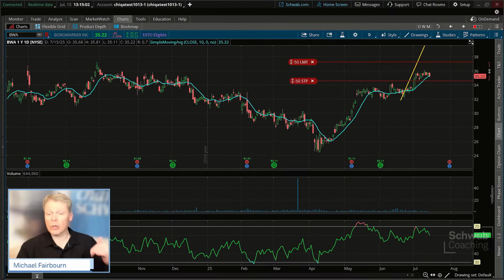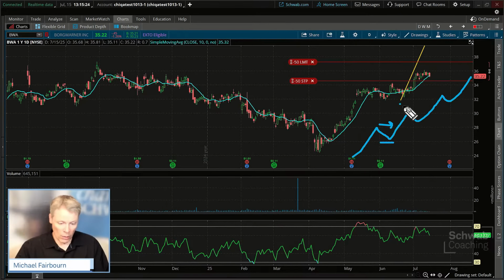Just as a quick reminder, if we were to see a stock, let's change the color here. Let's just make it, well, anything blue. I only have a few colors to select here. But if prices are going up like this, and once it makes a new high right here, and if our stop was here, then what we're going to do is simply raise that stop to the next level as we break another high.